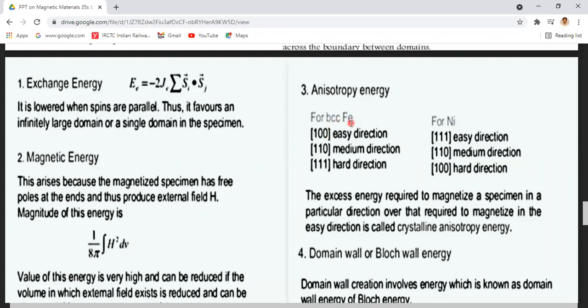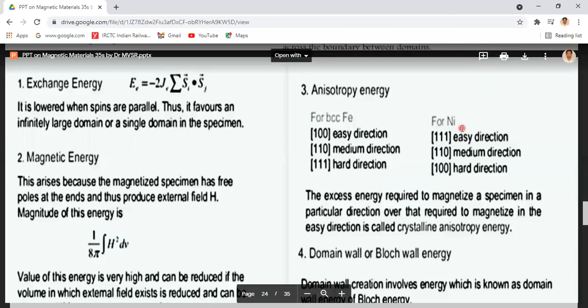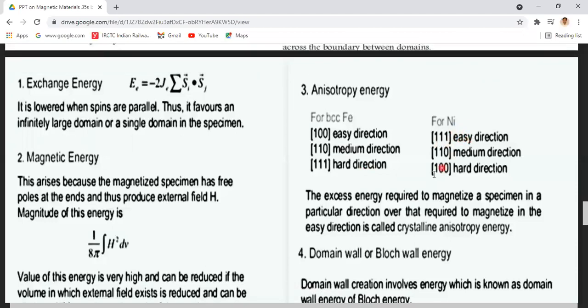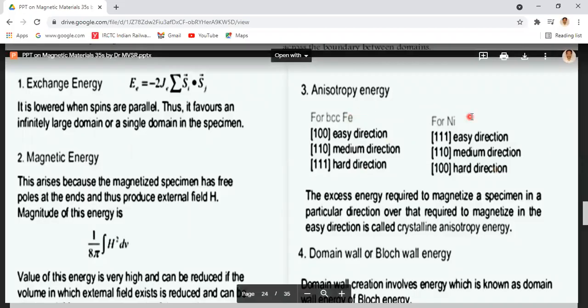It has different directions. That means the magnetization existing in the ferromagnetic material iron is different in different directions: the 100 direction, 110 direction, and 111 direction. In iron, the 100 direction is called the easy direction. That means in this direction it is easily magnetized, but along the 111 direction it is hardly magnetized. So it is a hard direction. Whereas for nickel, 111 is the easy direction, but 100 is a hard direction.